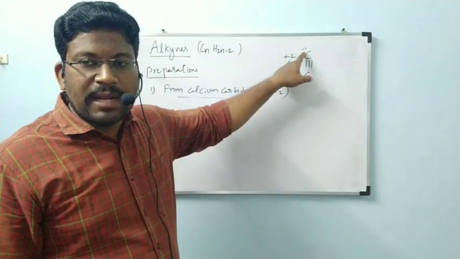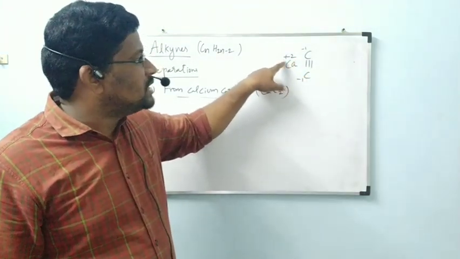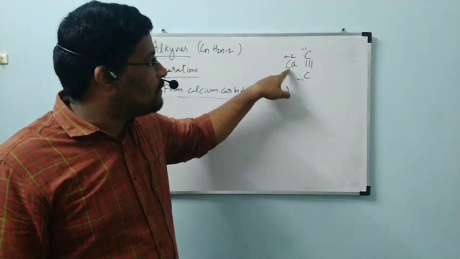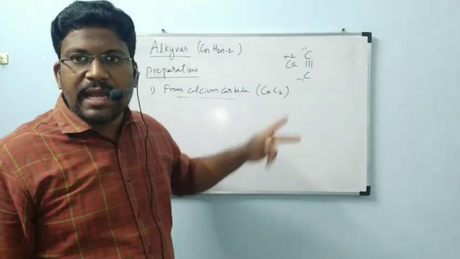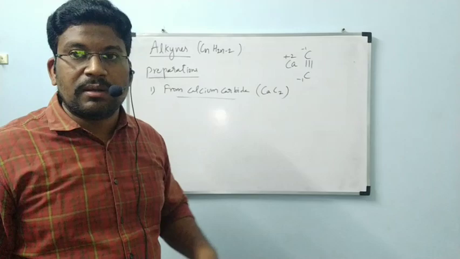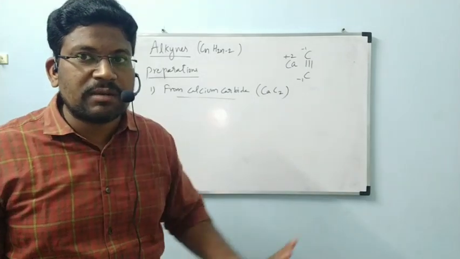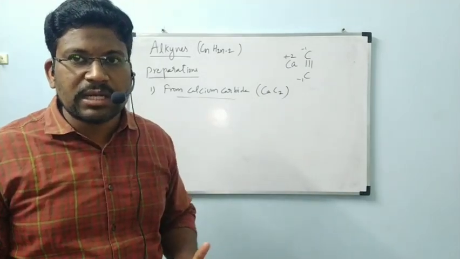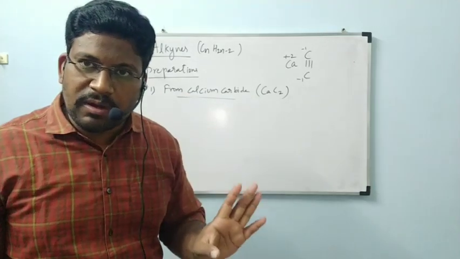This is ionic bond, minus 1. Ca plus 2. Ca will lose 1 electron to this carbon, 1 electron to this carbon. In this way, ionic bond is present between calcium and carbon. But all the 4 ionic bonds, it is not at all possible with carbon. That one we have seen already. Maximum it will be involved in covalent bonds only.